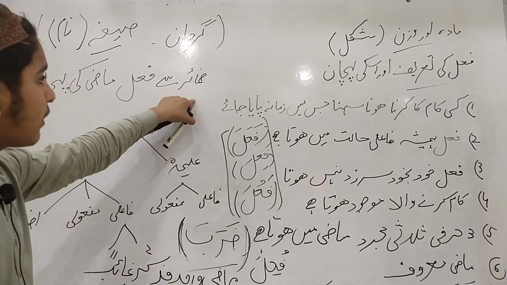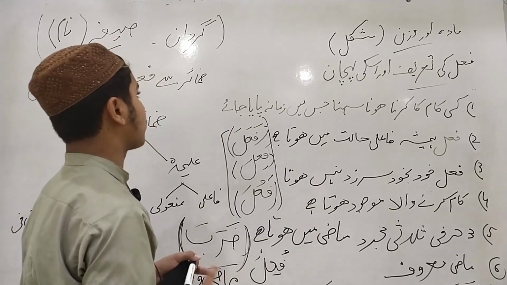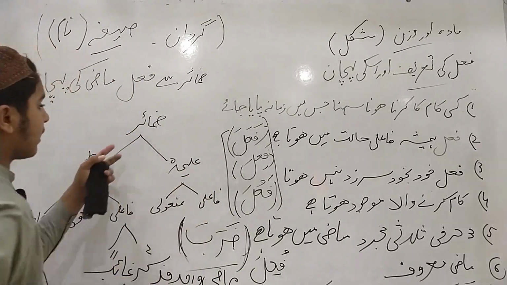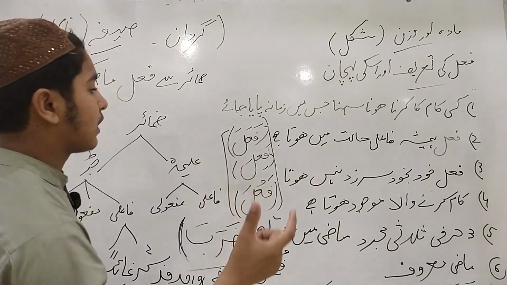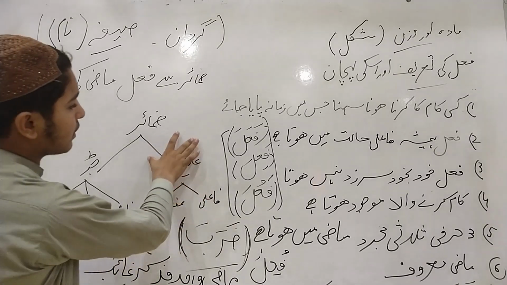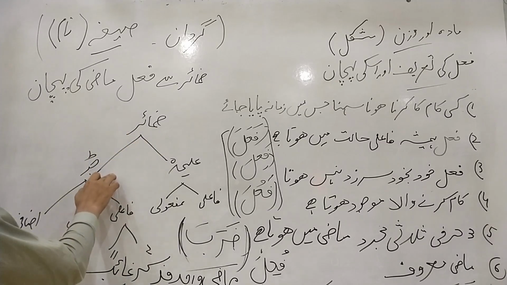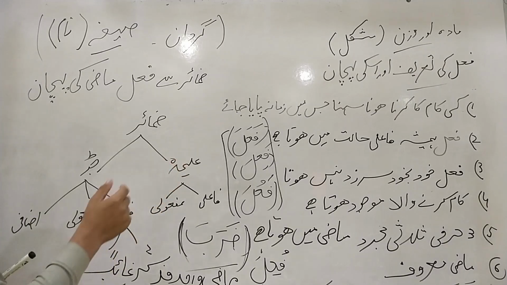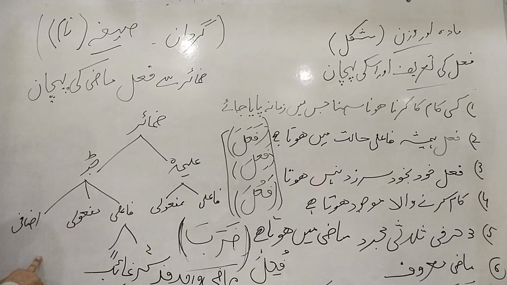Now we will learn how we will identify a verb through pronoun. There are two categories of pronoun: zamair munfasila and zamair muttasila, the separate and the attached. Zamair munfasila are those pronouns which come separate from the noun, and the term used for this in the Arabic language is detached pronoun. And zamair muttasila are attached pronouns, which come in attachment with the noun. These nouns come in three conditions: fa'ili, maf'uli, idafi, subjective, objective, and possessive case.